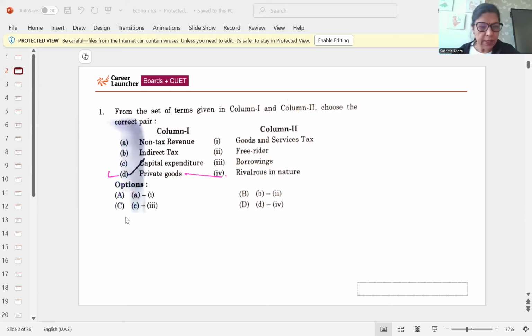C, yes, it's true. Option D, as private goods consumed by one person reduce its availability for others. Example, food, clothing, shelter. So private goods are rivalrous in nature. Then we are moving to the next question.